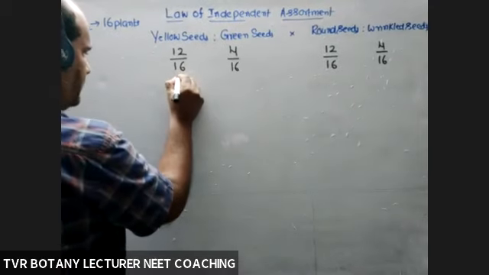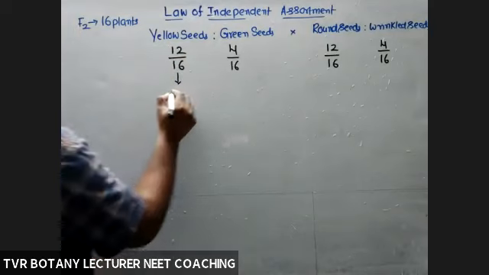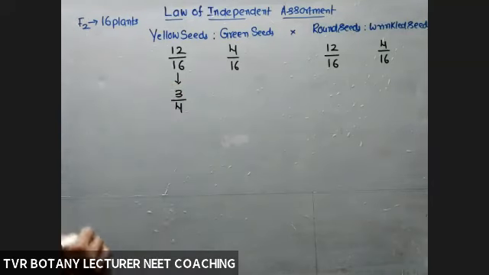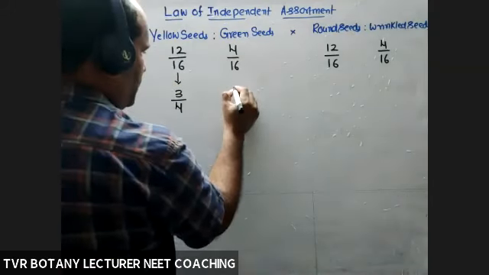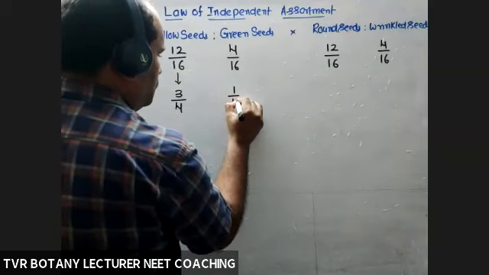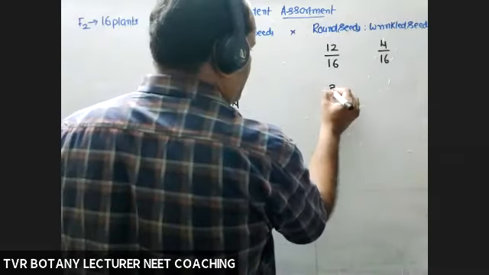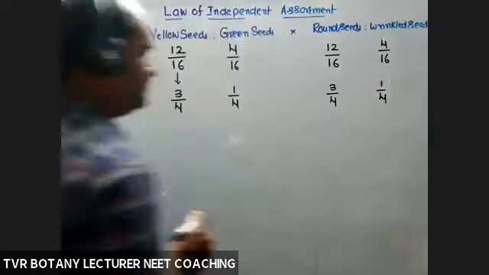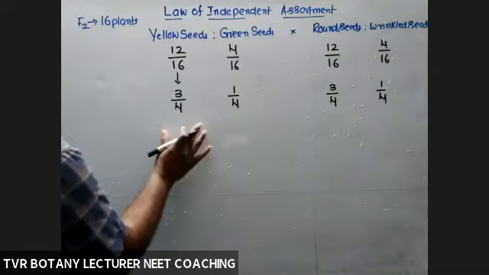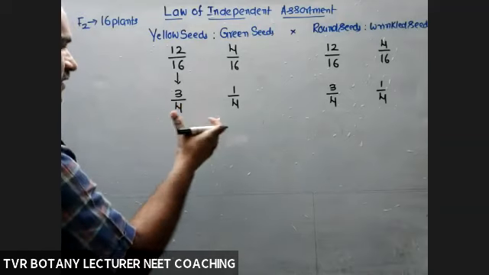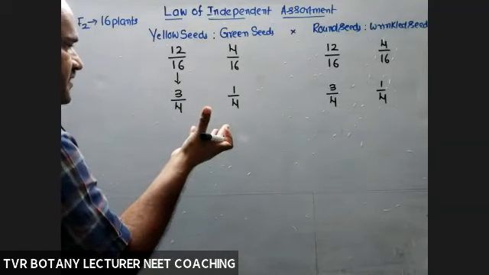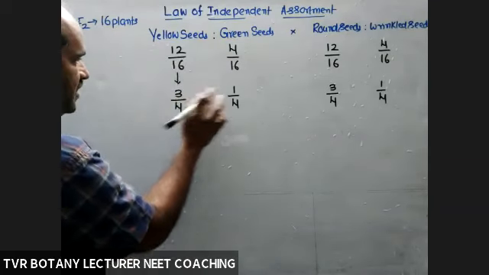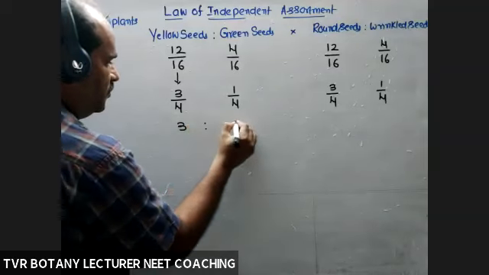If it is simplified, what about the probability of that one? That is 3 by 4. And if it is simplified, this one is 1 by 4. And this one 3 by 4. This one 1 by 4. Textbook statement. So how many plants? Ratio, they are giving us a ratio. Out of 16 plants, what about the probability of yellow seeds? Okay, so 3 is to 1.